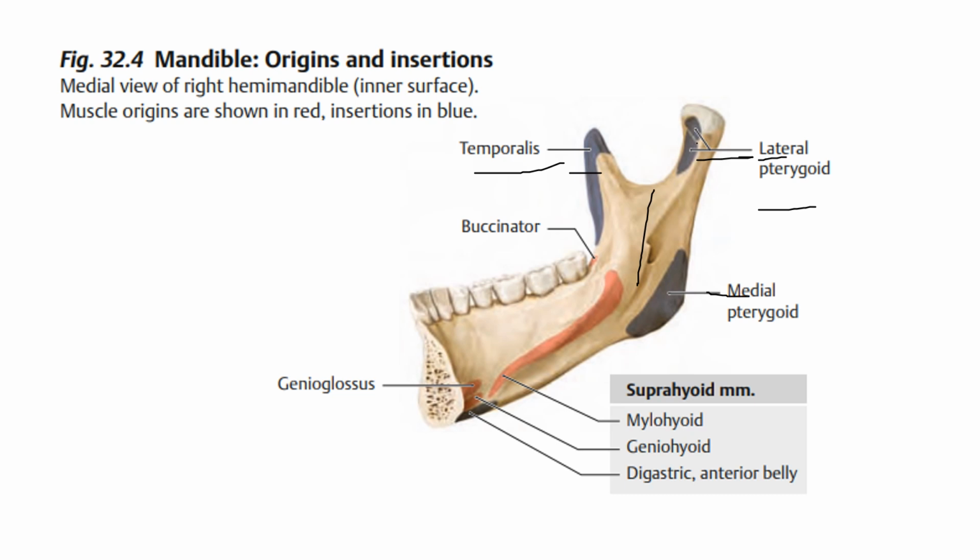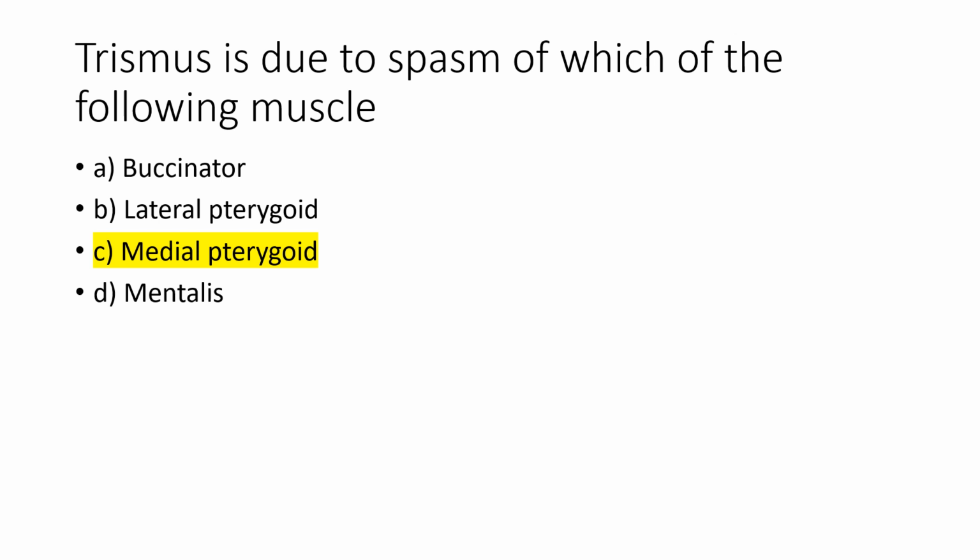And yeah, okay, guys. Whatever I have mentioned in my previous slides is that all the muscles of the mastication help in the mastication process, as simple as that. And all these muscles are supplied by the mandibular nerve, which is a branch of the trigeminal nerve. So the answer to this question is the medial pterygoid muscle. Actually, all the muscles are involved, but especially the focus is on the medial pterygoid muscle.